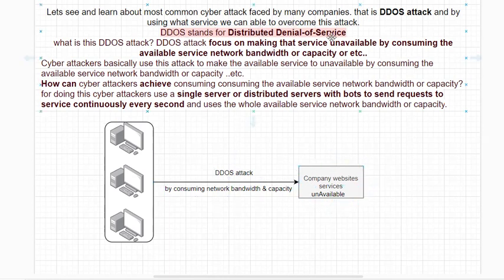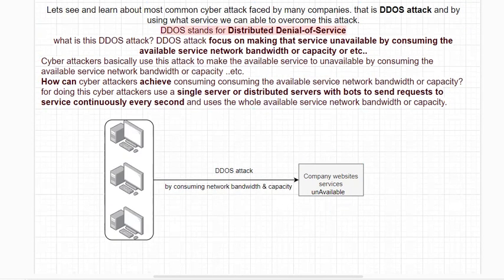DDoS stands for distributed denial of service, and it focuses on making that service unavailable by consuming available service network bandwidth or capacity, etc. How cyber attackers can achieve this is by using either a single server or distributed servers with bots to send requests continuously to the service every second, and they consume the whole bandwidth or capacity. So this is DDoS attack.